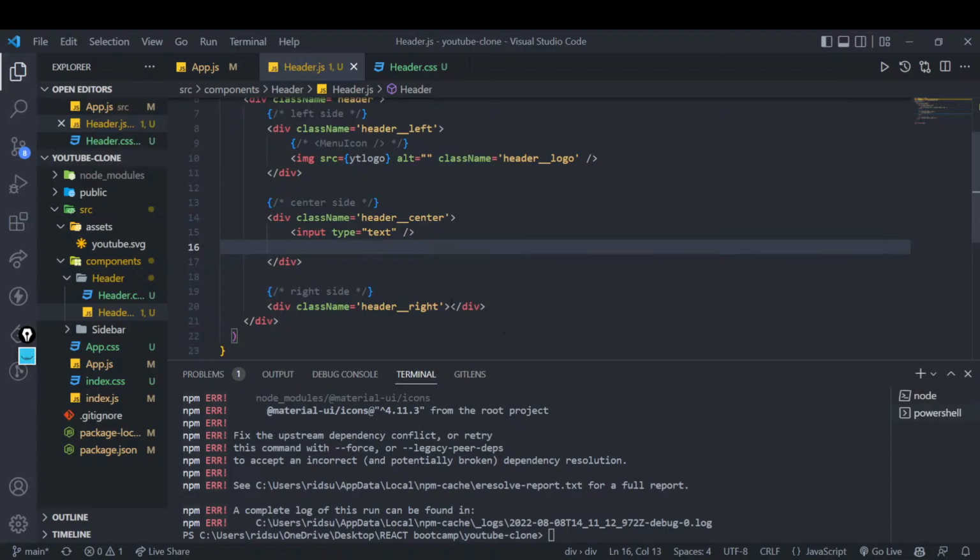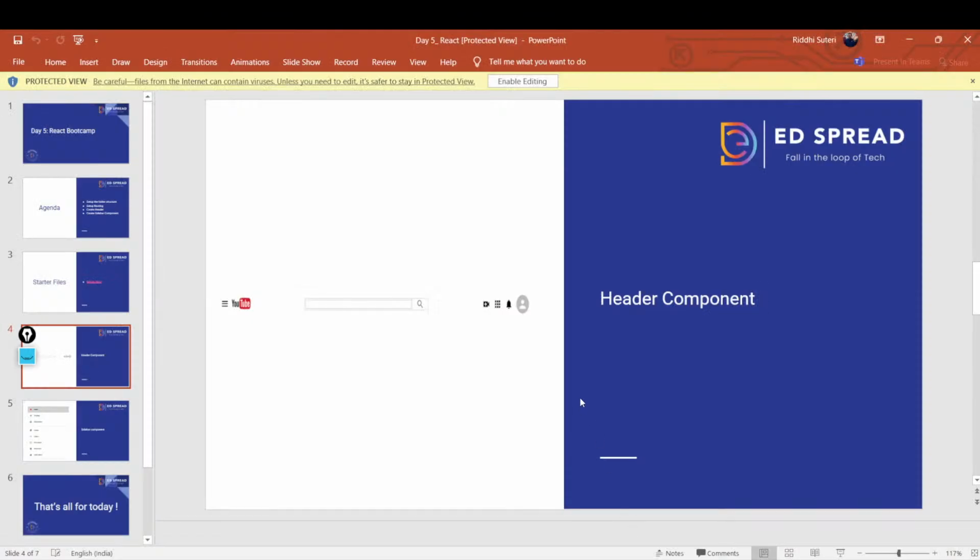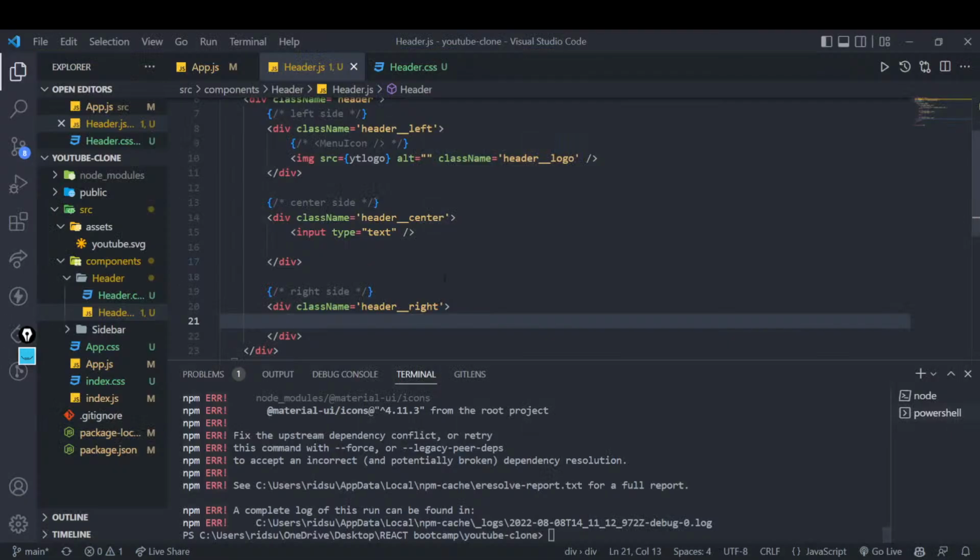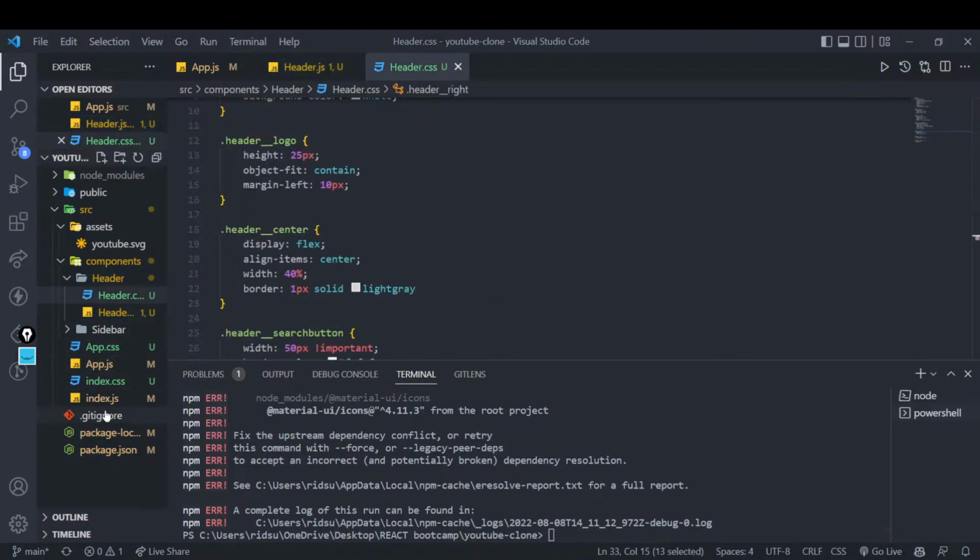The next point is the right hand side. Also you will again have to import three icons. What three icons will be there? Let's see. There will be an upload icon, a bell icon, an app icon, and then an avatar icon, right? So let's fix this up first of all. Just a minute. Package JSON.